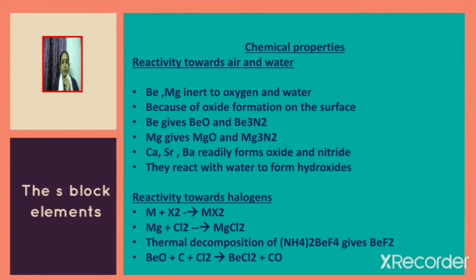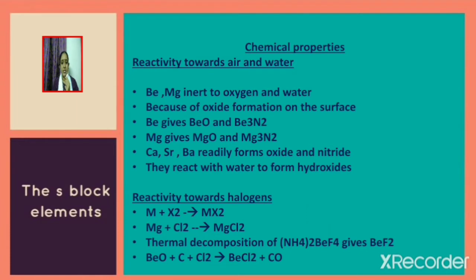Beryllium gives beryllium oxide BeO and beryllium nitride Be3N2. Magnesium gives magnesium oxide MgO and magnesium nitride Mg3N2. Calcium, strontium and barium readily form oxide and nitride. They react with water to form hydroxides. For example, we know that calcium reacts with water to give calcium hydroxide and hydrogen.